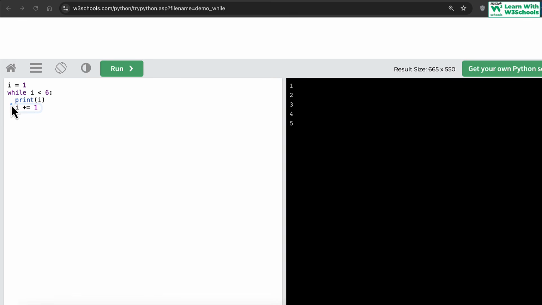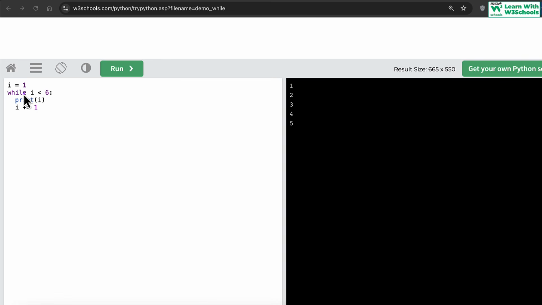Then we say, now come here and add 1 to the value of i. We want to increase the value of i because we want to ensure that at a certain point this condition becomes false. If you don't do that, this loop will run forever and ever and ever, and it will become an infinite loop. So that's why we now have an increment statement. We're saying add 1 to i, and then the loop will continue again.